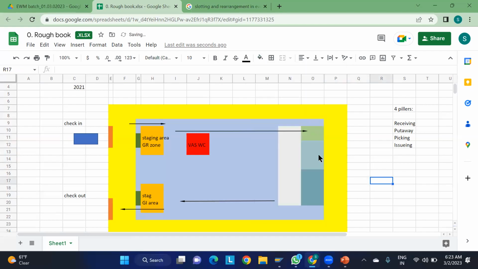Let us consider I am putting the upcoming materials over here. The system is going to compare all these materials: what is the first expiry, next expiry, something like that. Then it will pick based upon the expiry date or strict FIFO. Then only we can send the materials to the customer, or else it is not possible.